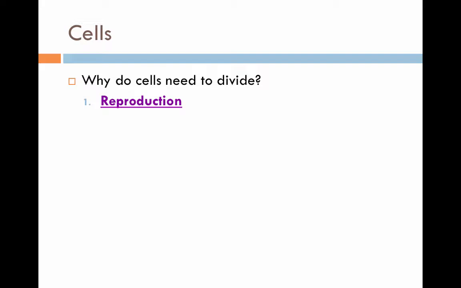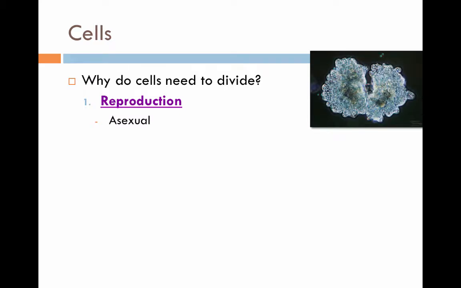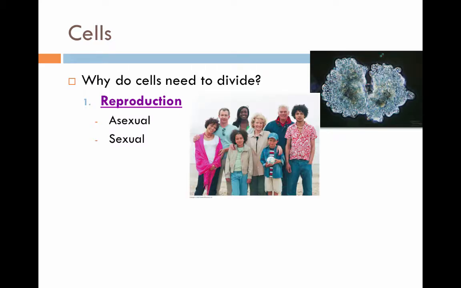How does a species survive in the environment? Well, it has babies, and lots of babies are a result of reproduction. There are two types of reproduction, asexual and sexual, and we'll talk about these on the next slide.